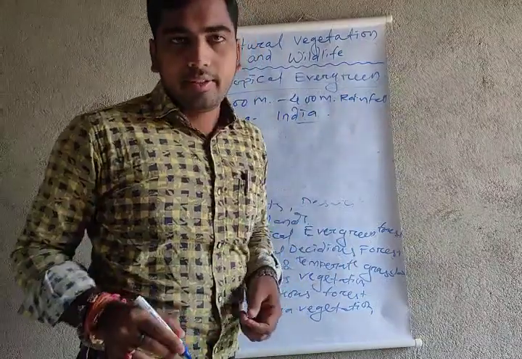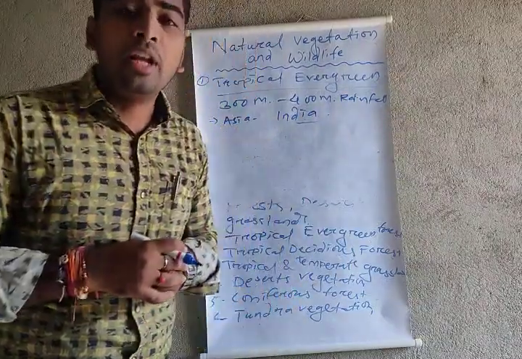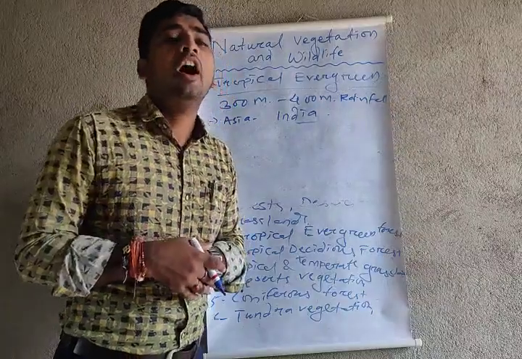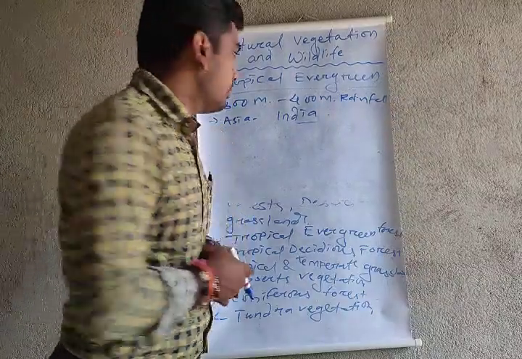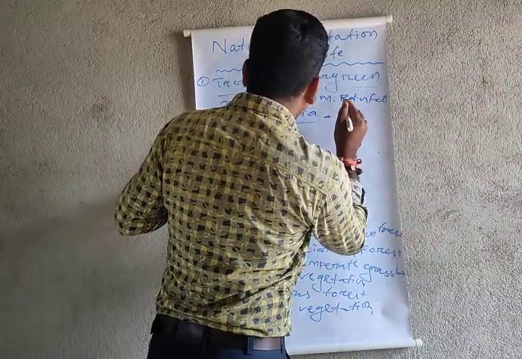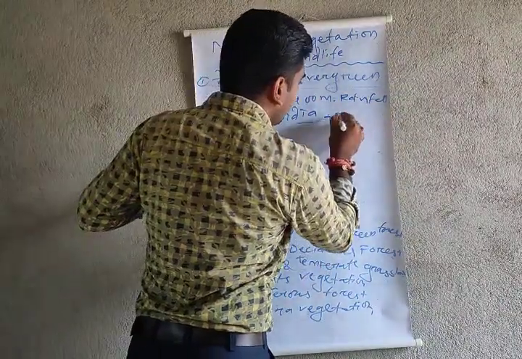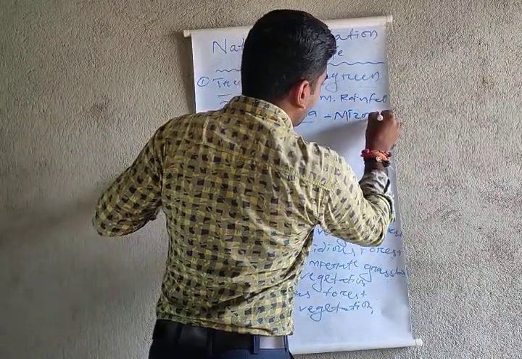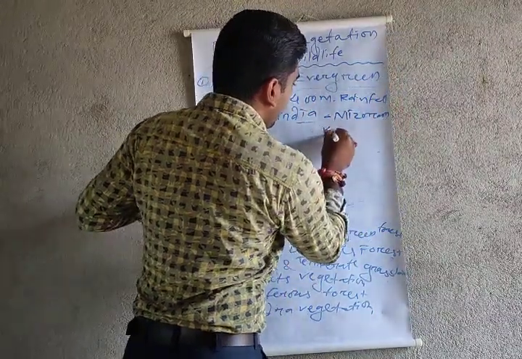You know, my dear students, in India two places always get a high amount of rainfall: Mizoram and Kerala.